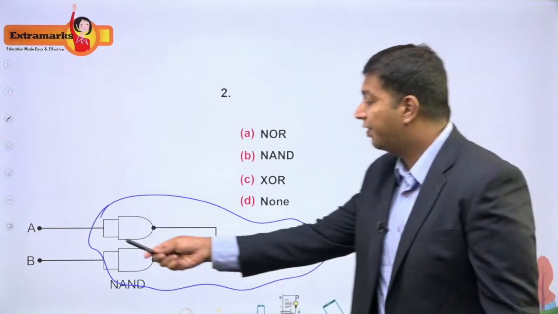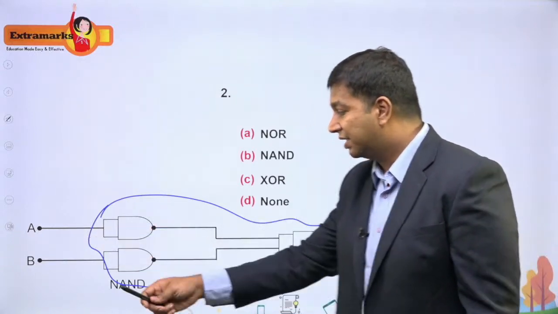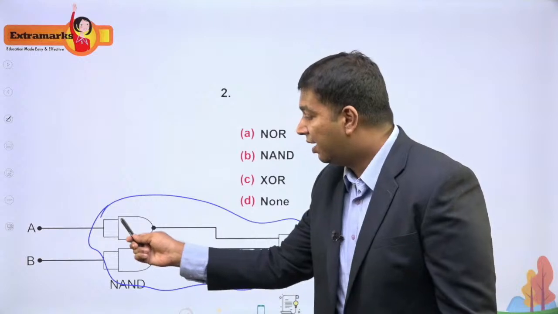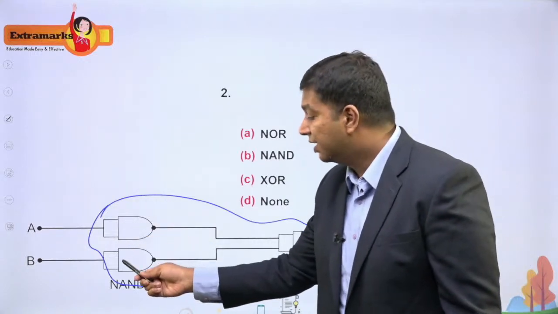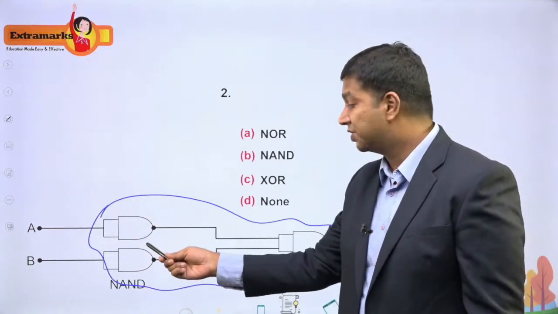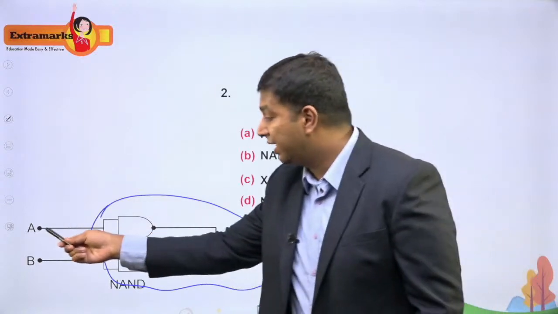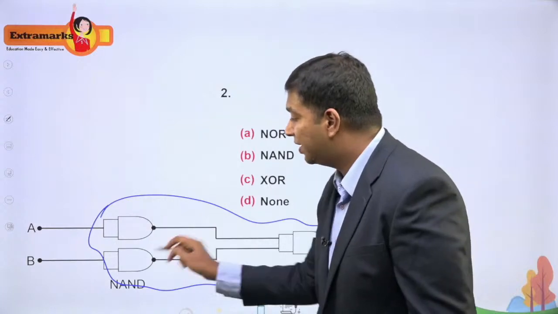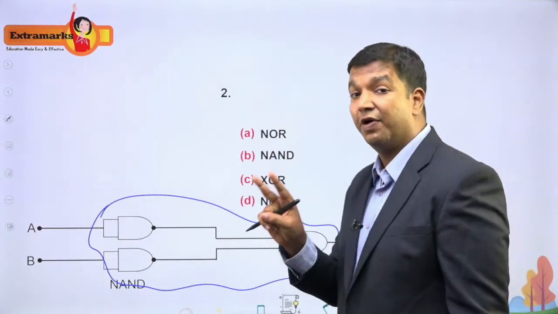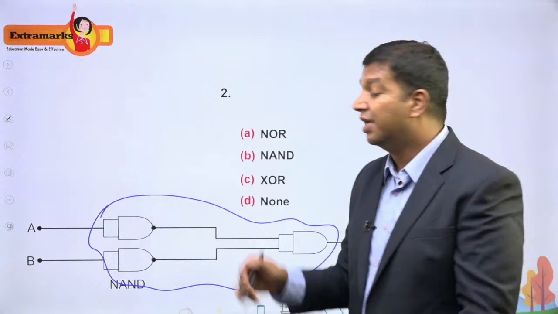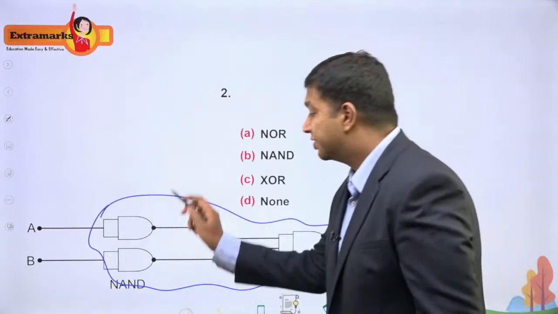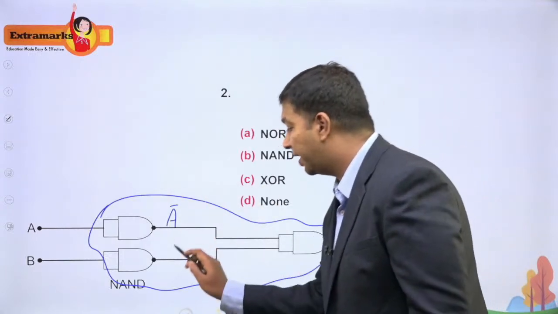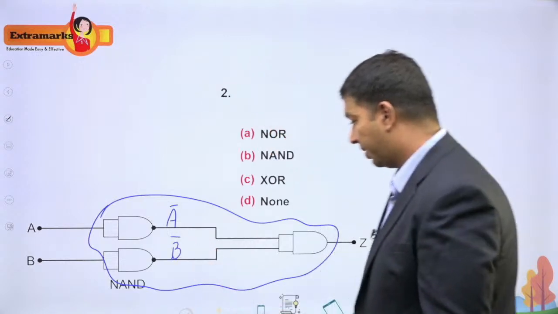All right, now you have this connection A. So they have shorted these terminals of this NAND gate, and the second NAND gate, its terminals are also shorted. Now you are connecting this input A to these shorted input terminals. Now you know that when you short the two terminals of a universal gate, that is NAND or NOR, it will behave as a NOT gate. So finally I'm getting A bar here, and here I'm getting B bar.